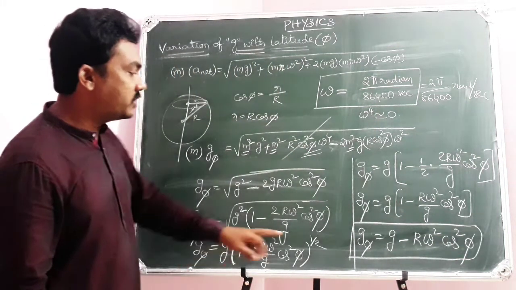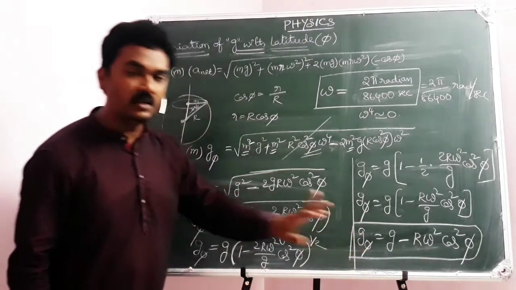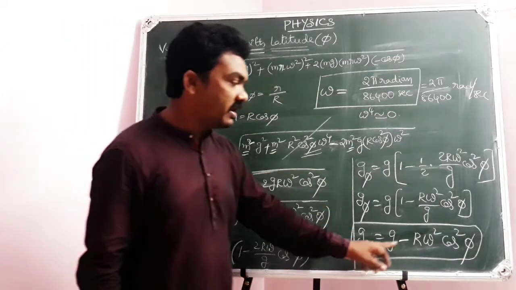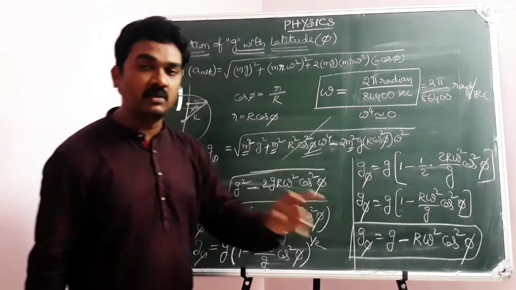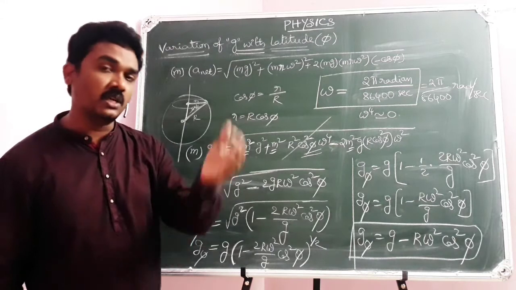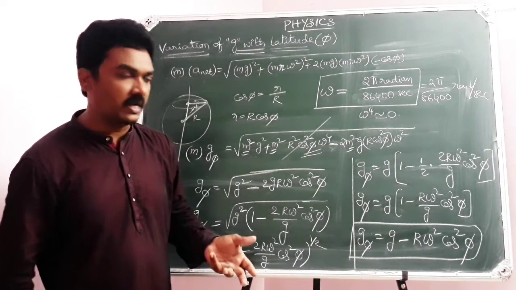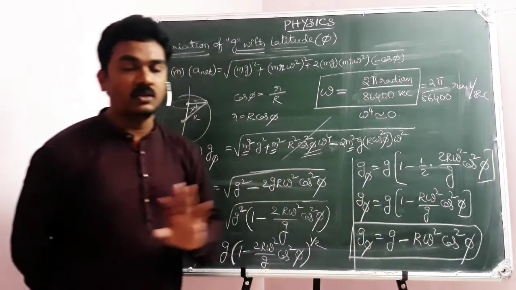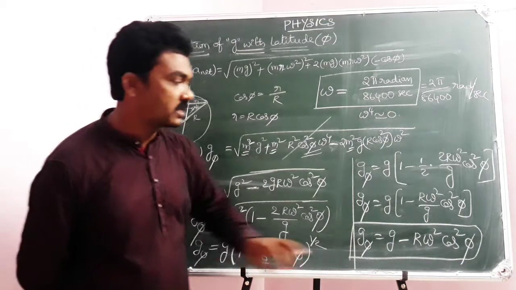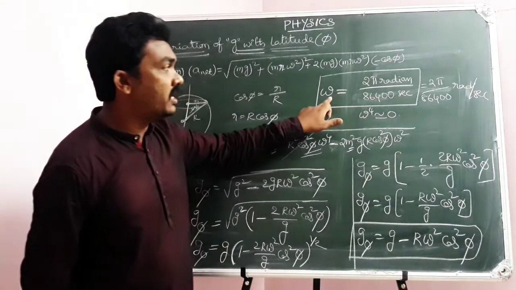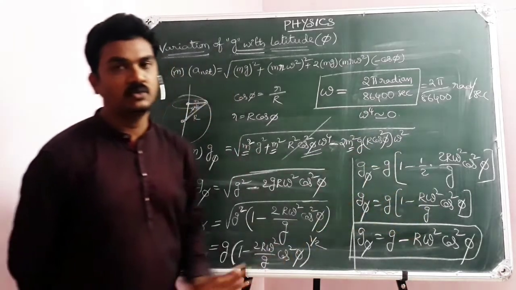So the value of g at a given place whose latitude is phi is given by g minus r omega square cos square phi, where g is the average value on the surface of earth, which is 9.8 meter per second square. R is the radius of the earth, 6,400 kilometers, or 6.4 into 10 power 6 meters. Omega is the angular speed of rotation of the earth about its own axis, and phi is the latitude.